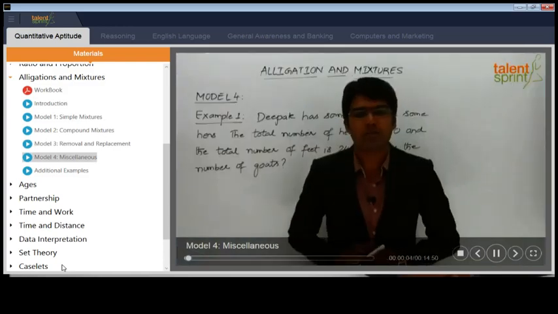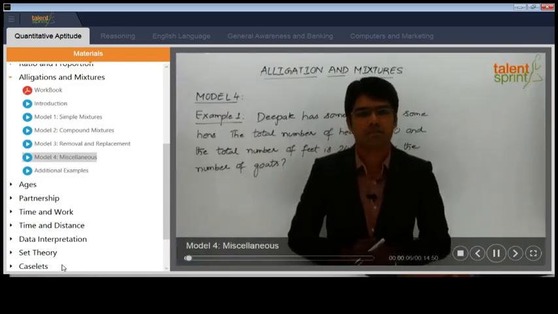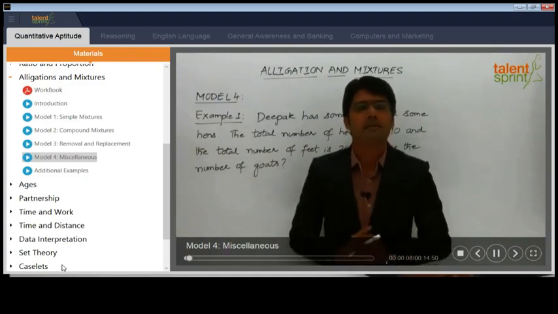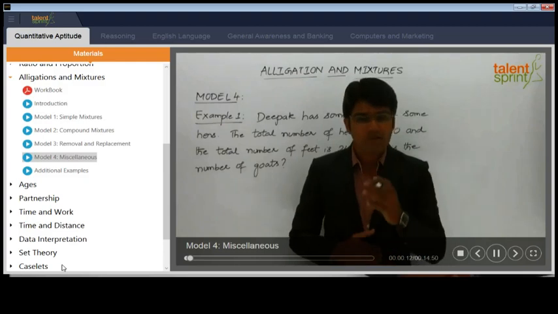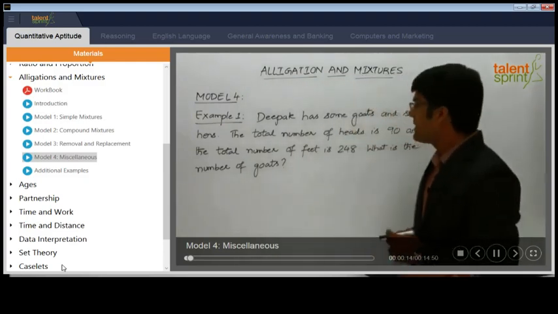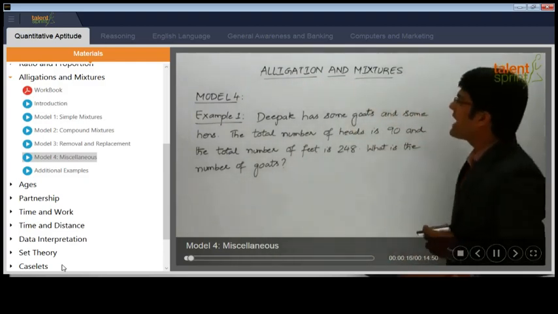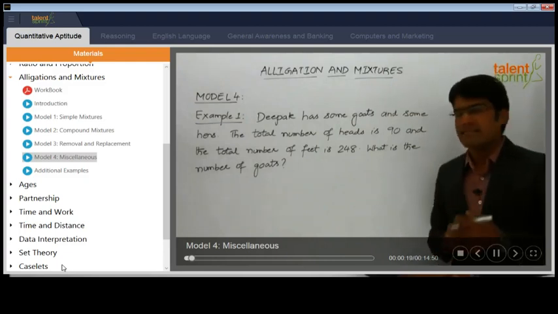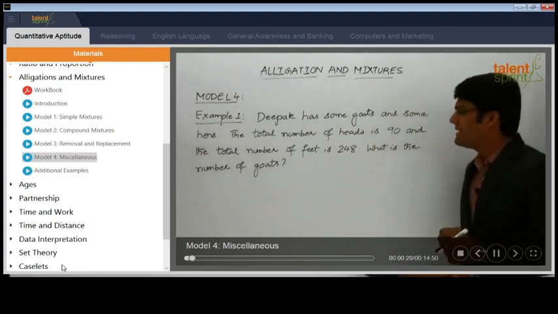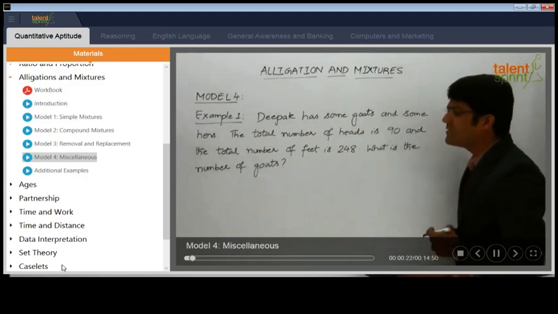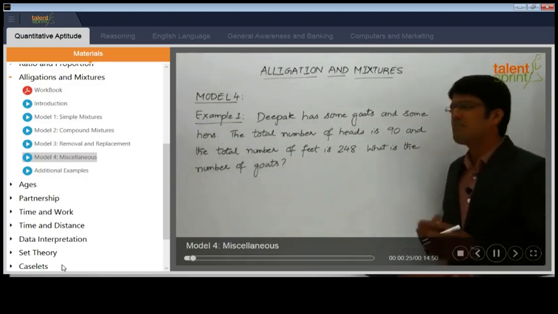Let us now take the fourth module from the topic of alligations or mixtures, where we should look at some miscellaneous questions which can also be answered using the alligation rule. Let's look at example number 1. The question here is, Deepak has some goats and some hens. The total number of heads is 90 and the total number of feet is 248. What is the number of goats?